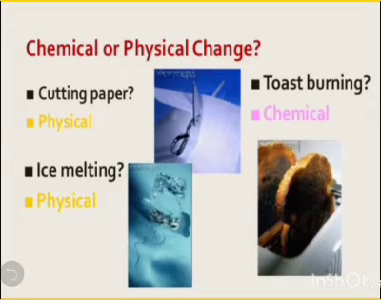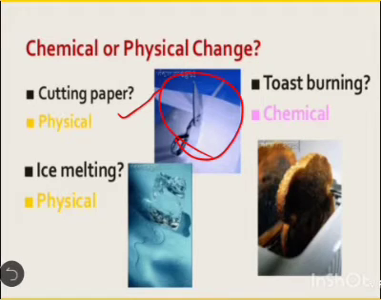Here are some examples of physical and chemical changes, like cutting of paper, in which only the physical property of paper changes. Only the size of paper changes. A large size paper gets converted into small size paper. That's why it is a physical change. But it is not reversible. It is physical irreversible change, cutting of paper.